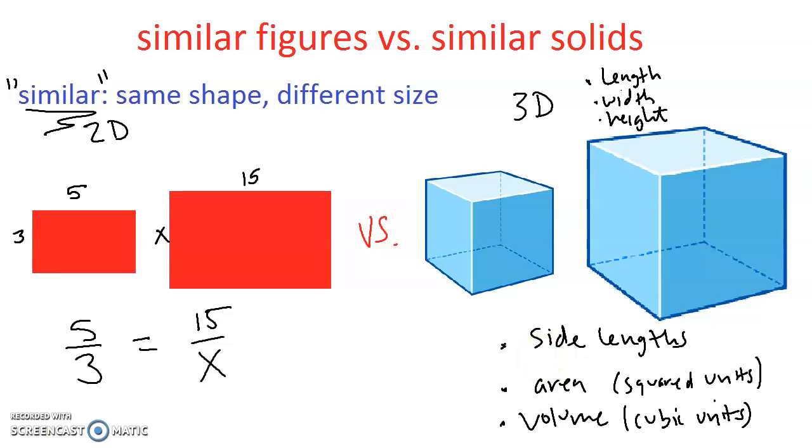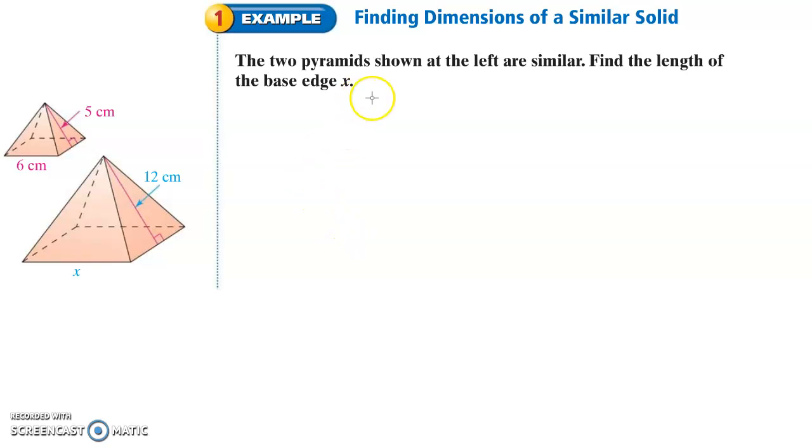Good for us. Let's take a look at example 1, finding the dimensions of a similar solid. The two pyramids shown at the left are similar. So they tell us that they're similar, meaning that they are the same shape, not necessarily the same size. And looking at them, you can see that this guy is larger than the other guy. Find the length of the base edge x.